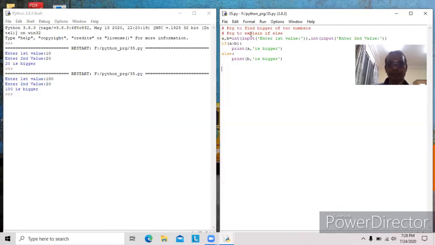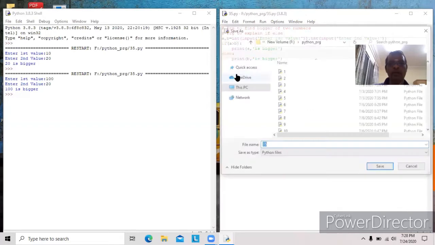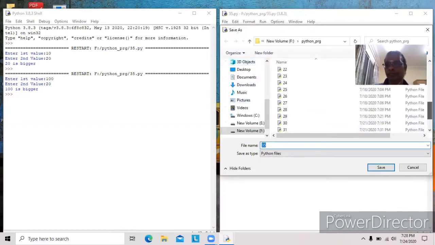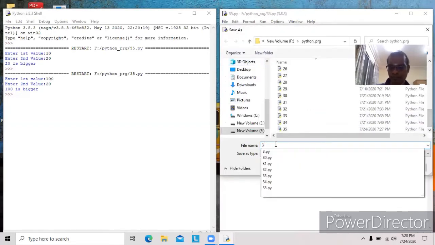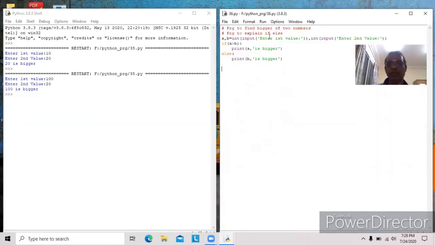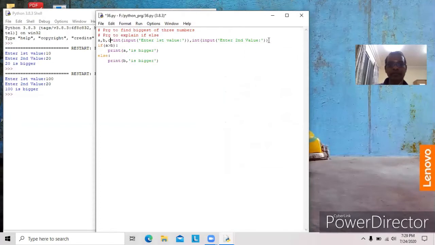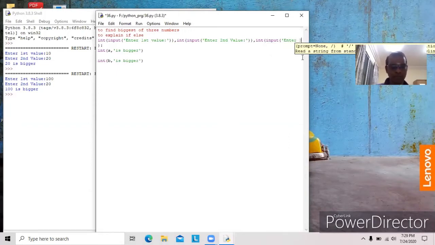Same thing, biggest of three numbers. So we need one more number here: A, B, C, comma, int, input, enter third value. So we have to get three numbers here.